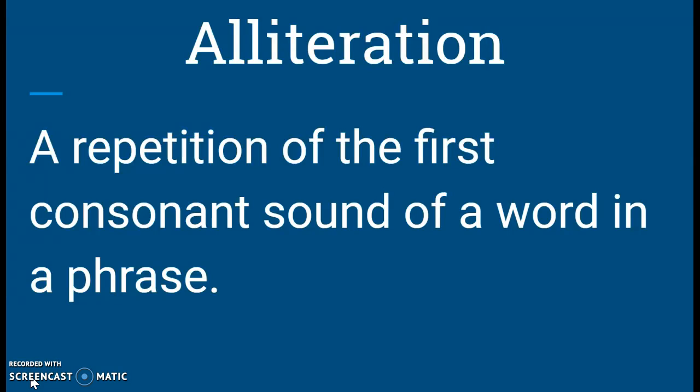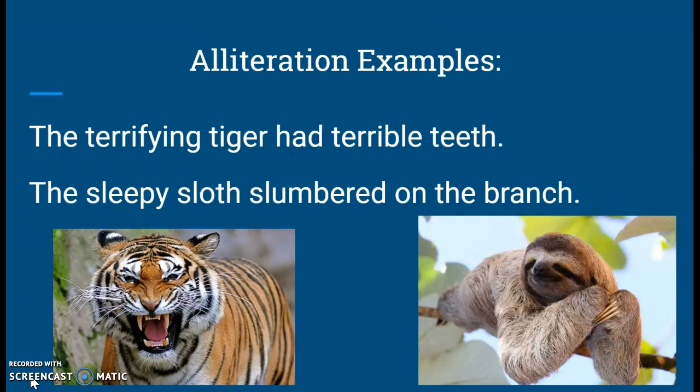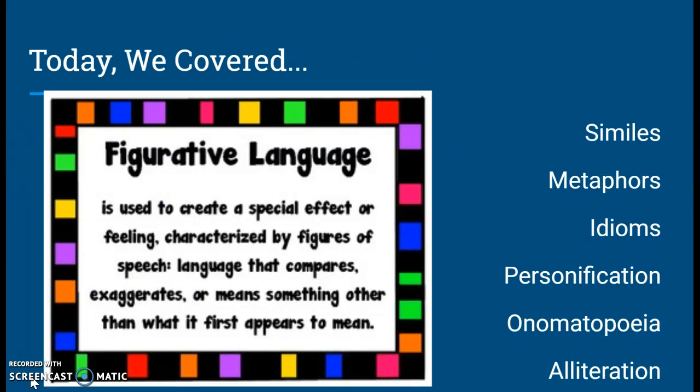Alliteration is a repetition of the first consonant sound of a word in a phrase. The terrifying tiger had terrible teeth. The T sound is what's being repeated here, so terrifying, tiger, terrible, and teeth. The sleepy sloth slumbered on the branch. The SL sound is what's being repeated here. Sleepy, sloth, slumbered. So today we talked about figurative language.